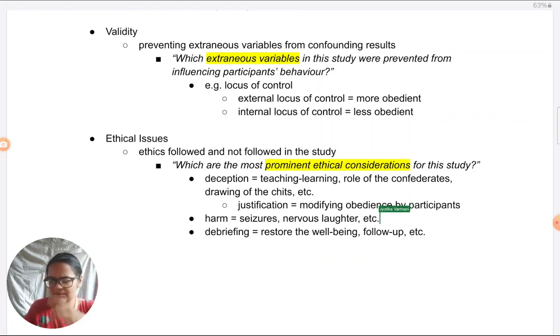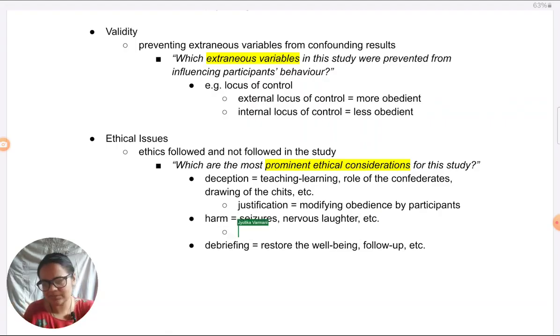So always when you think of ethical guidelines, you can think of justifications from the researcher's perspective also. When it comes to harm, again, Milgram did not want to do it, but there were two reasons. One, it was inevitable. There's nothing to stop that from happening, what participants are feeling. So it's not deliberately designed into the study that they should get upset.